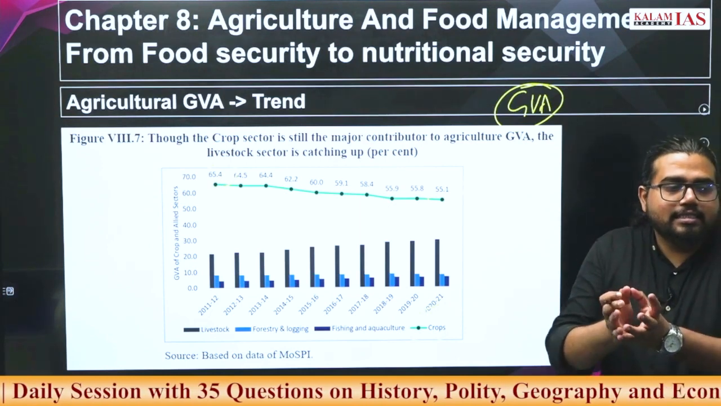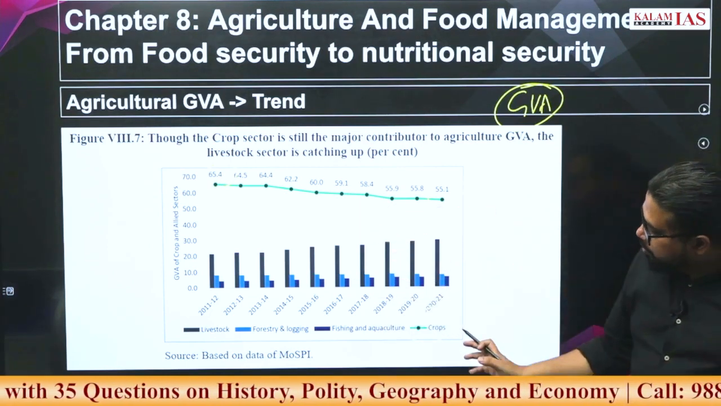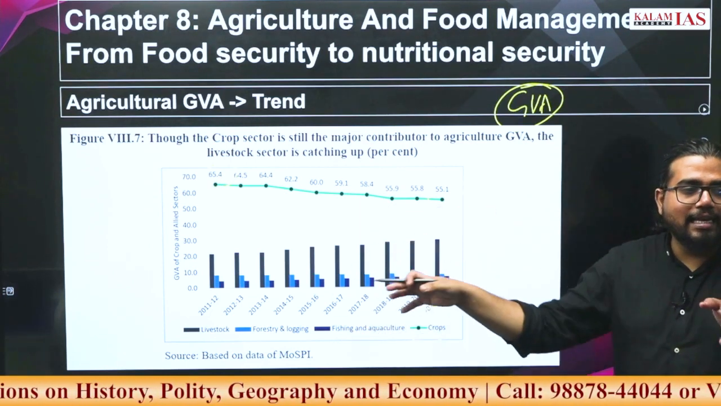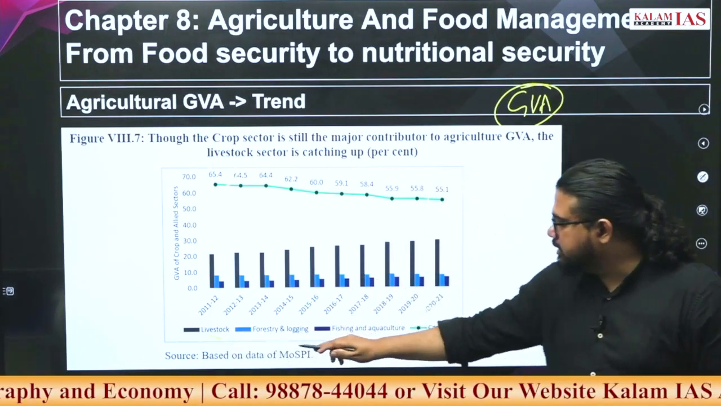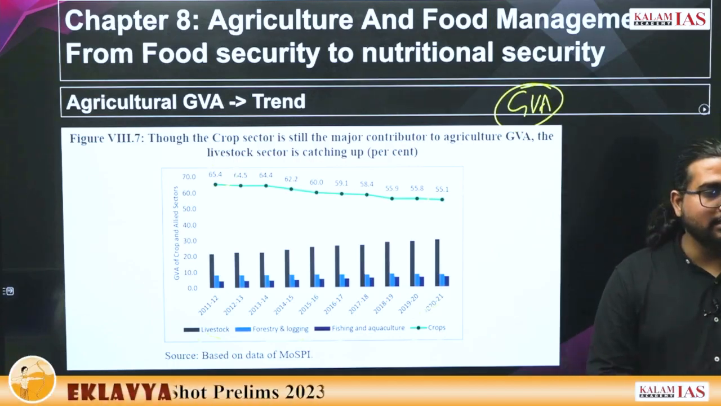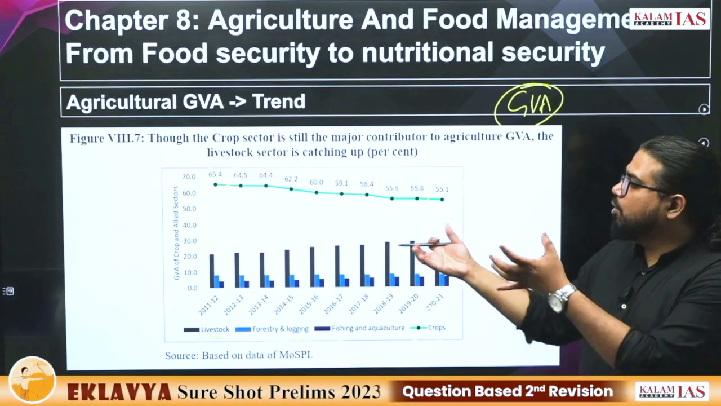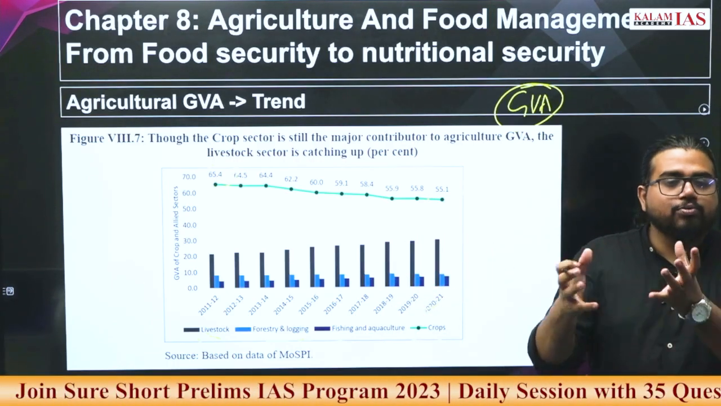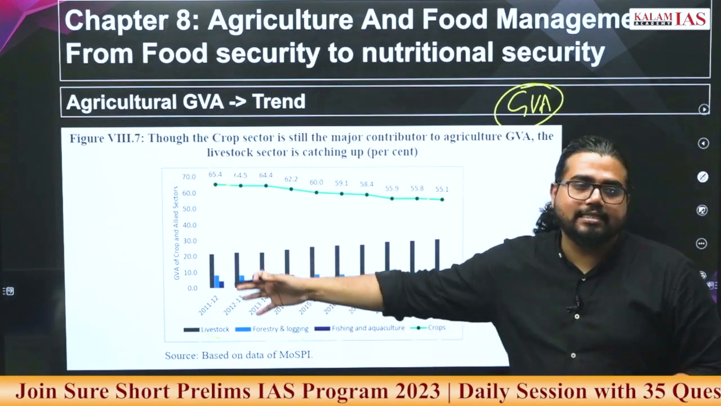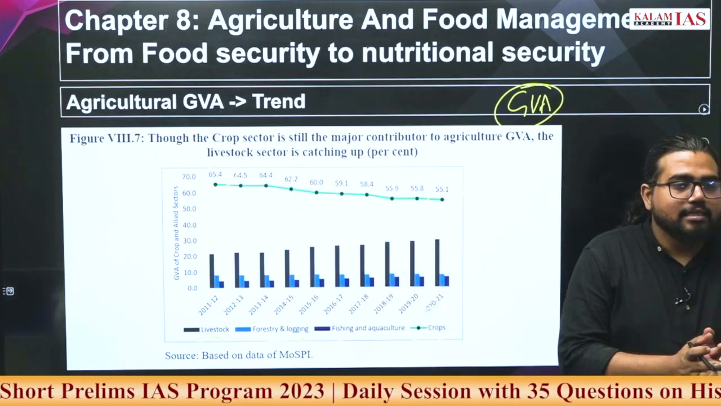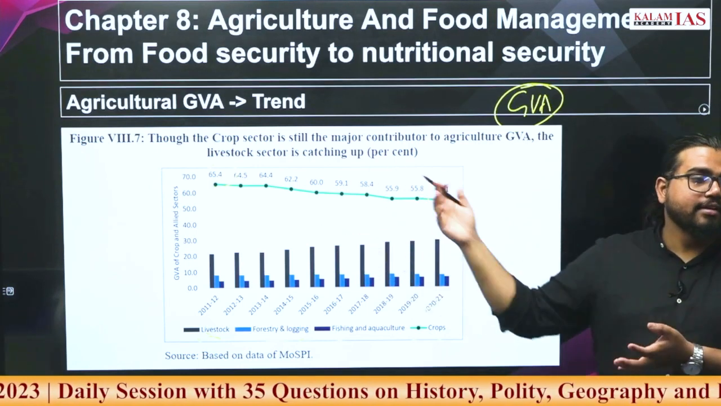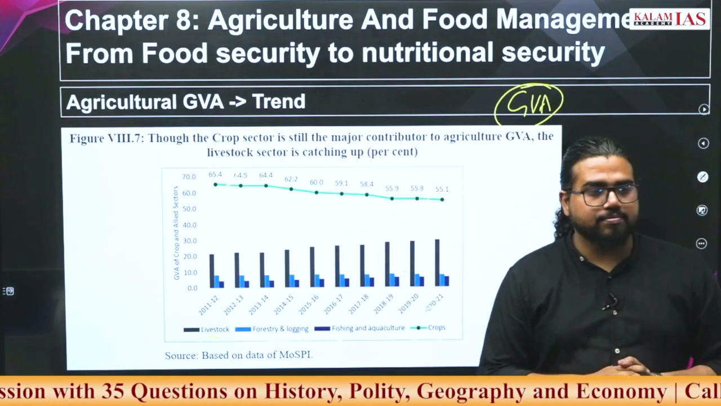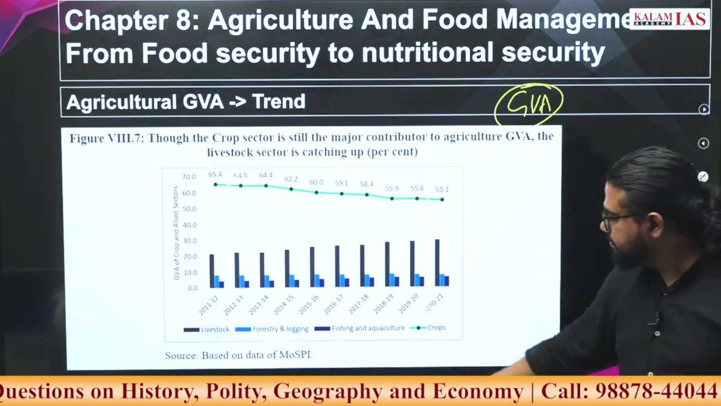So where is this shift happening? From crops to other sectors, or allied sectors. What are these allied sectors? Livestock, forestry, fishing and aquaculture. So farmers are getting more income, or more gross value is being generated, in the allied sectors. The trend is that these sectors are getting more revenue, or are more remunerative, than crops.